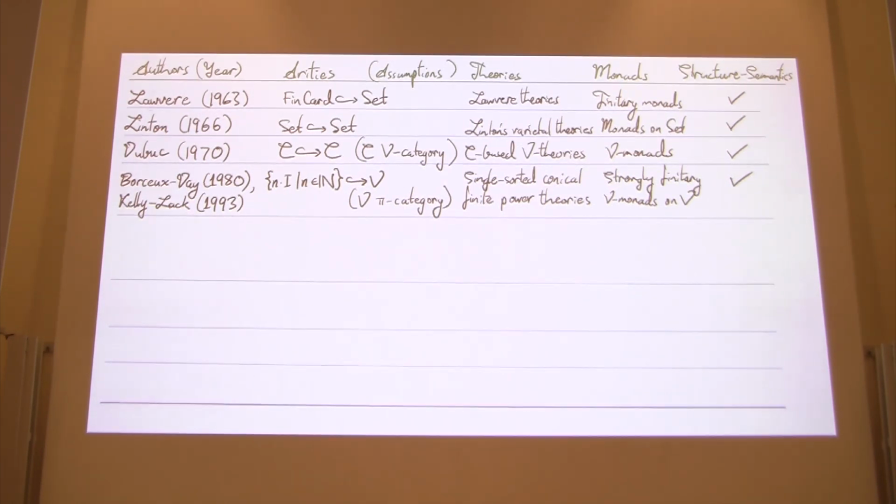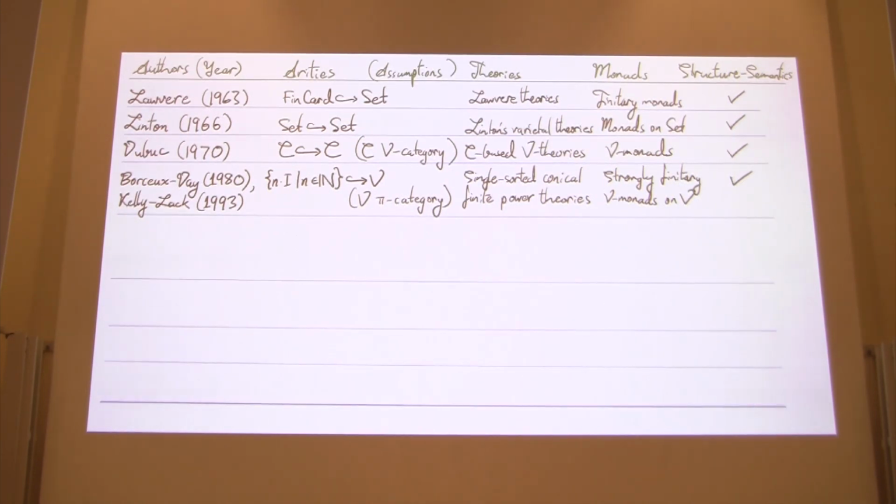And Bourke and Day did establish a structure-semantics adjunction.